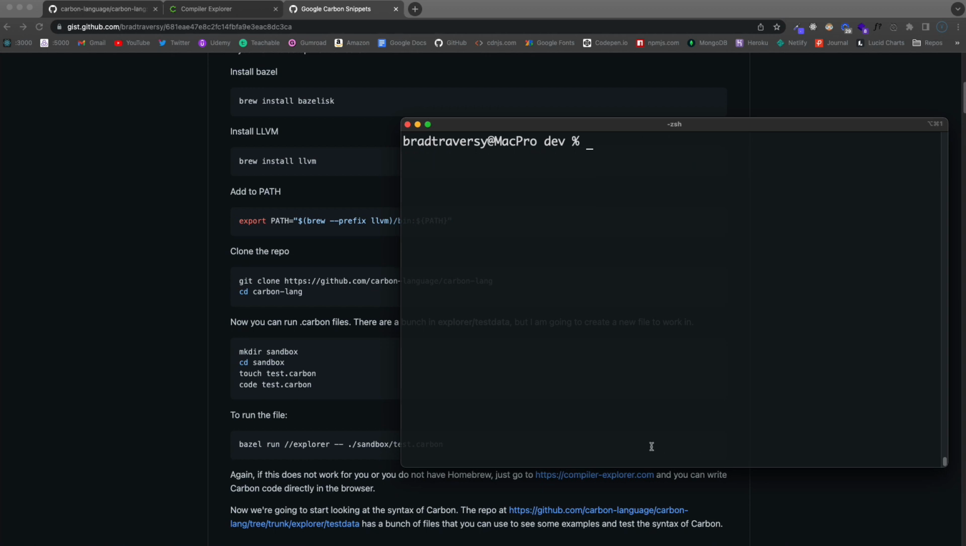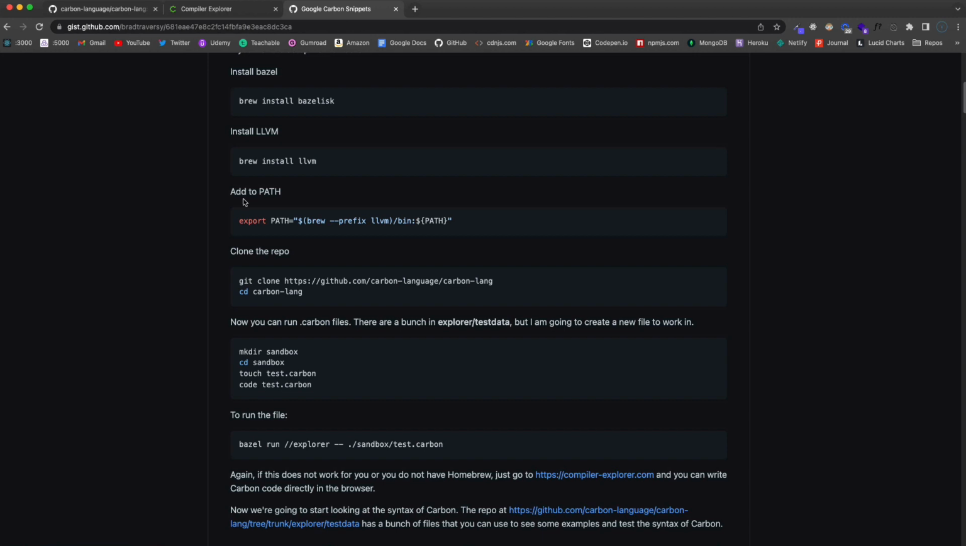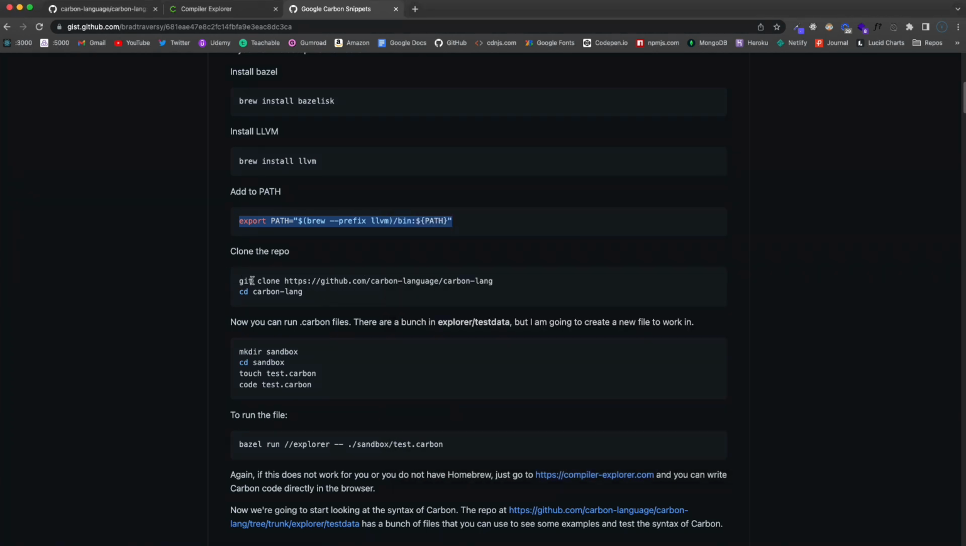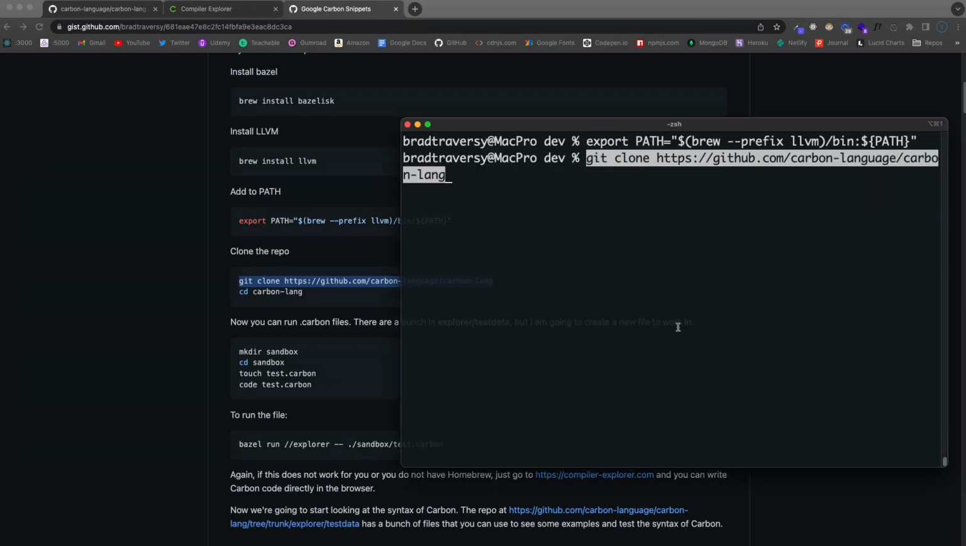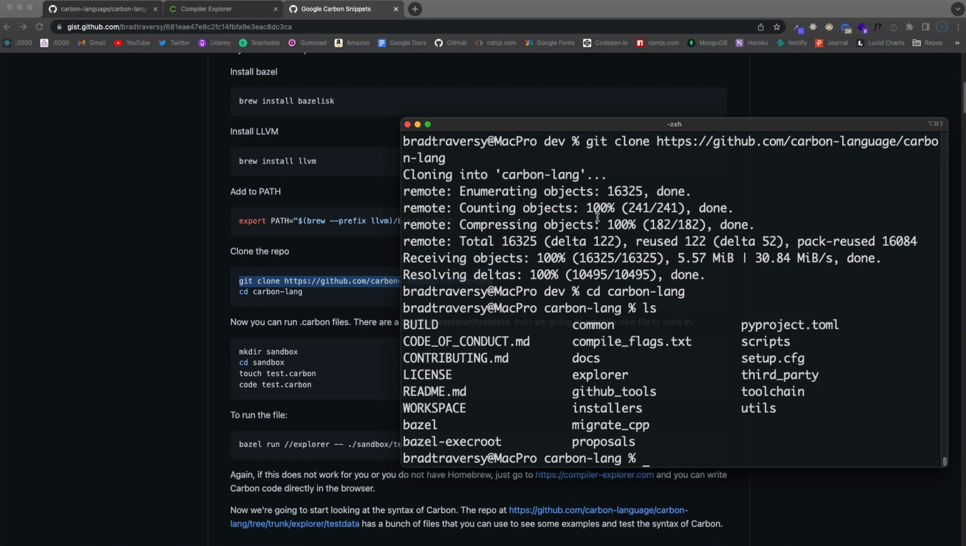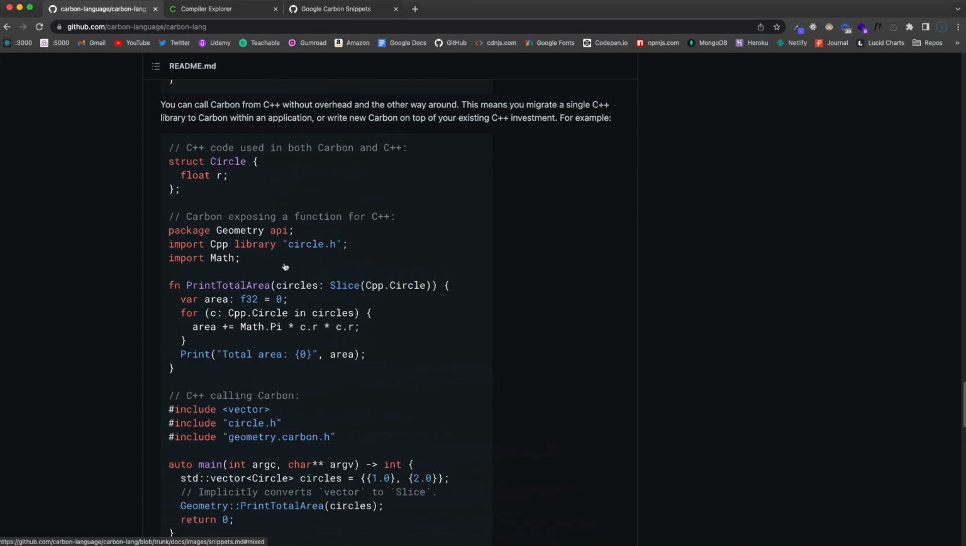Again, I think I already have this installed, and that'll probably take 2 or 3 minutes if you don't already have it installed. So once you get those two things set up, you just want to add this to your path. So we can just copy that. And again, if you're on Windows or something, just ignore this whole part of the tutorial. So we're going to just type that in, and then we want to clone the repo. So right here, we're just going to run git clone. So let's do that. Actually, is this where I want to put this? Yeah, we're in my dev folder. So what this will do is it'll clone it into a folder called Carbon Lang. So now I can cd into Carbon Lang, and if I do an ls, you're just going to see everything that is in this repository.